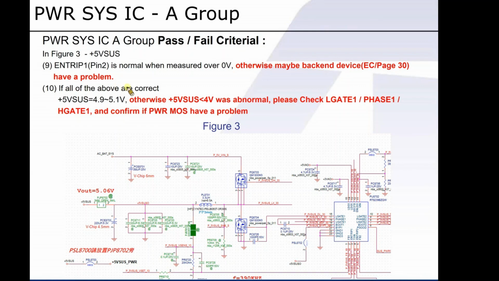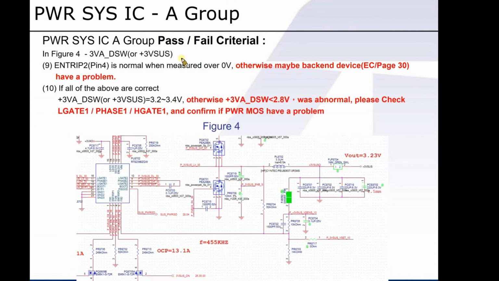When everything is ready without anything wrong, then the conversion to output 5 volts would get started. Same action for the conversion to output 3 volts.